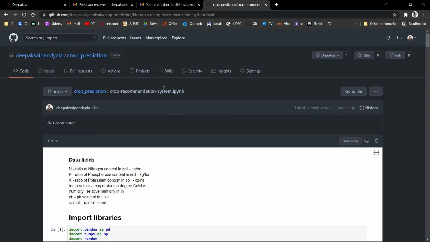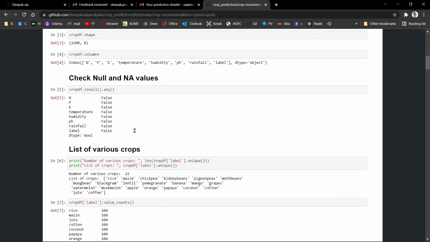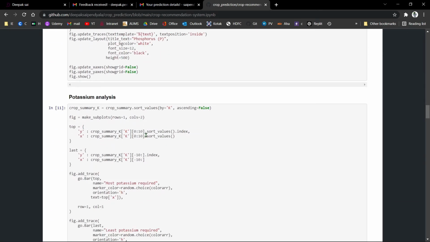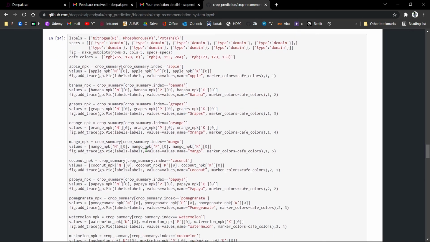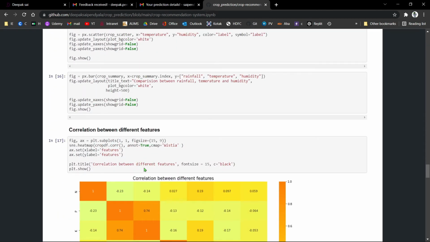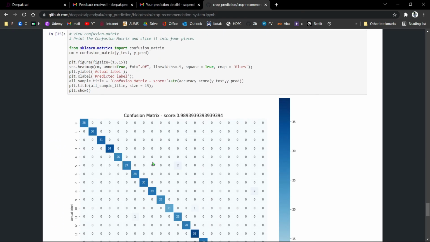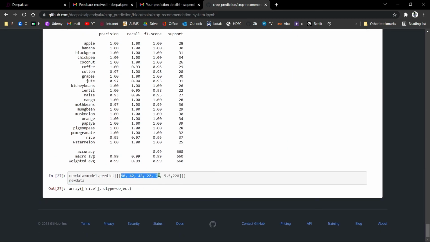So this is the GitHub repo. So this is the analysis and visualization of our ML model. I will provide the link in the PPT so everyone can check out the analysis and visualization of all these details. So this is the correlation between different features. The model accuracy is 0.9894, and this is the confusion matrix. And yeah, we just predicted these details as rice.